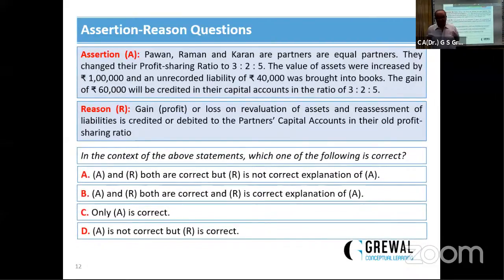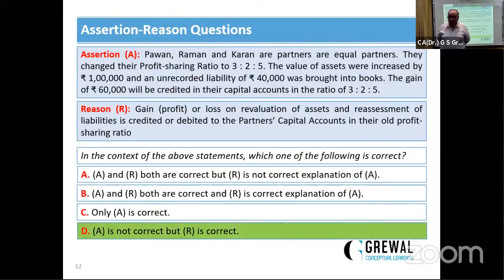First, अगर आप देखें, आगे पढ़ने की भी शायद जरूरत ना पड़े. ये 3:2:5 है, ये गलत है. The result of the revaluation must be debited or credited as the case may be in the old ratio. So here they are sharing in the new ratio. So this assertion is wrong.